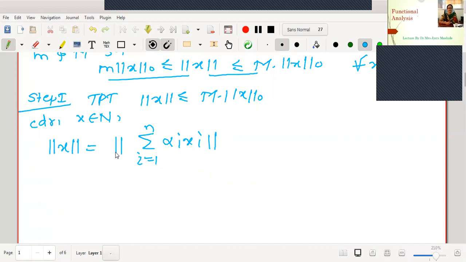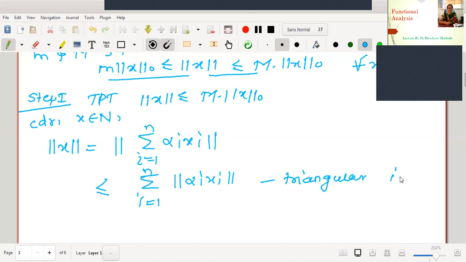Okay, now this is a norm. We have taken this to be a norm already, an arbitrary norm. Therefore it must satisfy the triangle inequality. Here in this norm we have the sum of n different elements, or points. Therefore let me use the triangle inequality to write that this is less than or equal to the summation, i from 1 to n, of norm of alpha_i x_i. Okay, the norm of an addition is less than or equal to the addition of the respective norms. This is by the triangle inequality.